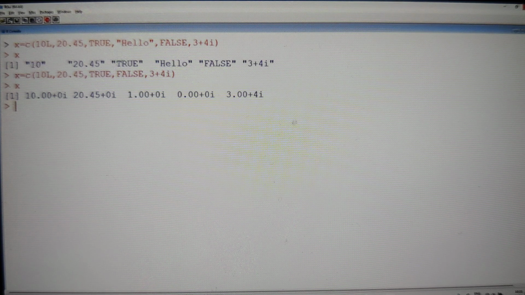If I don't have a complex, then the next priority is for double. If I don't have a double, the next priority is for integer, and the least and last priority is for logical types. So according to that, the conversion takes place.